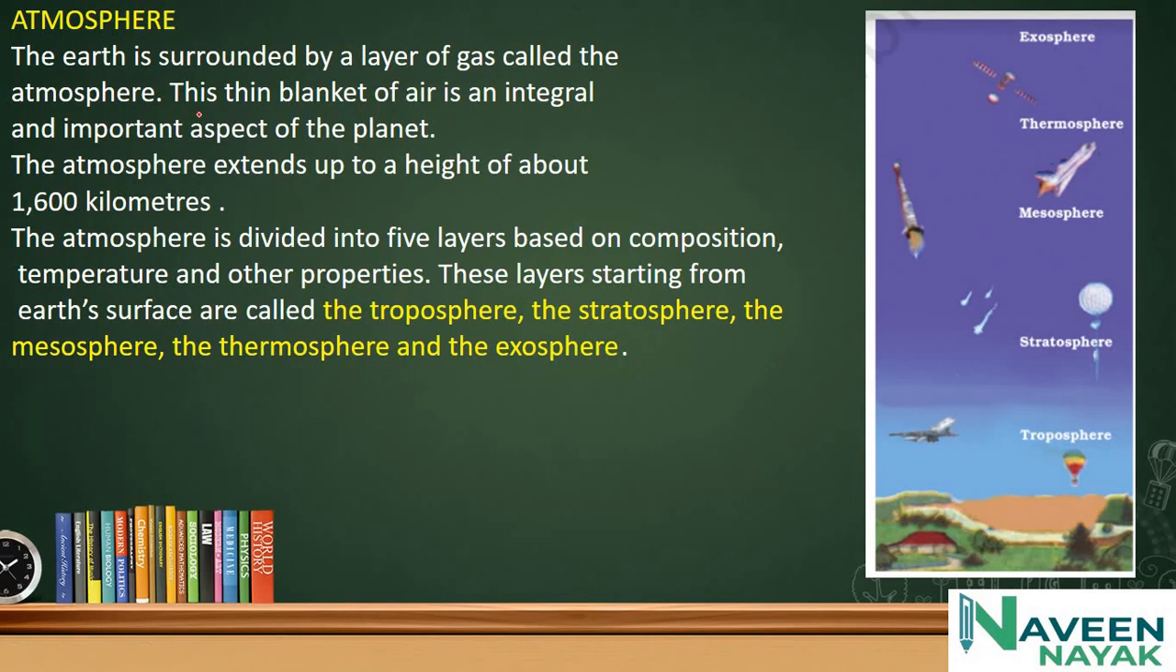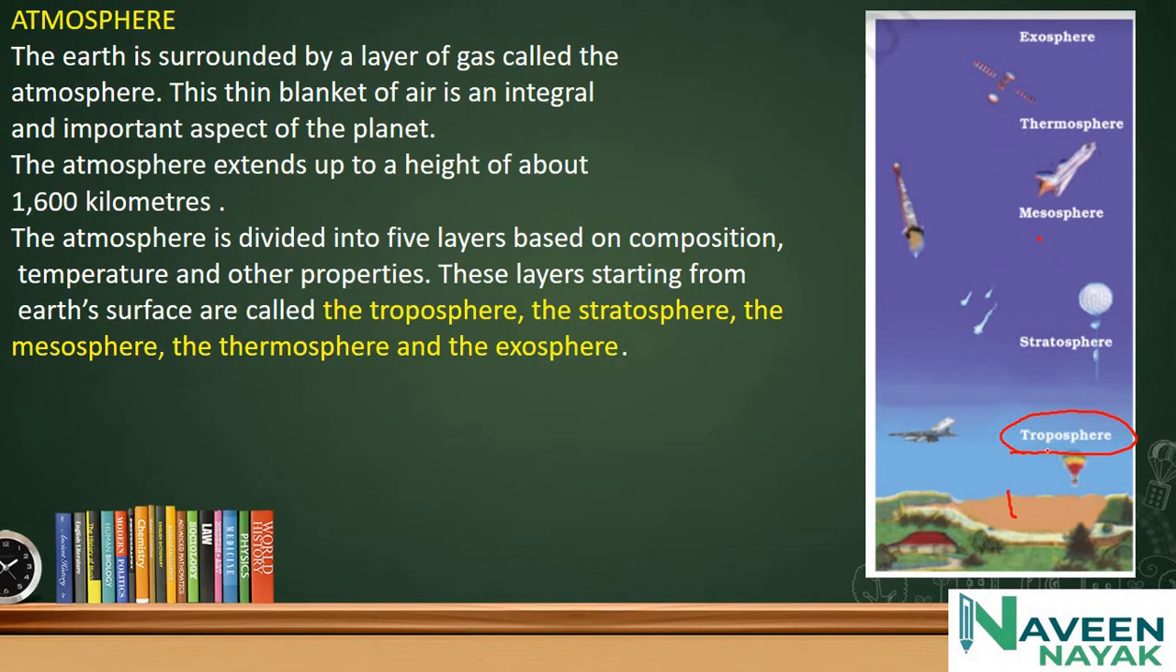Atmosphere. It is also a major domain of the Earth. The Earth is surrounded by a layer of gas called the atmosphere. You can see the layers of the atmosphere: the troposphere, which is near to the lithosphere, the land, and then the stratosphere, mesosphere, thermosphere, and exosphere.